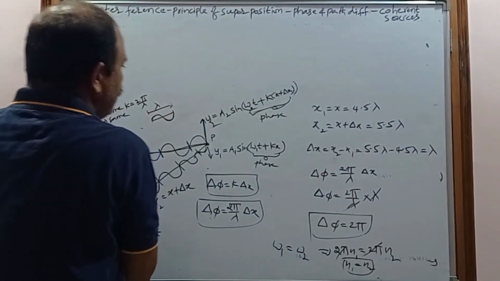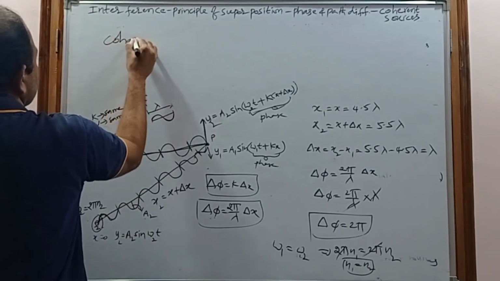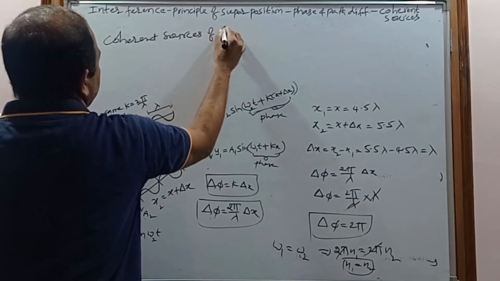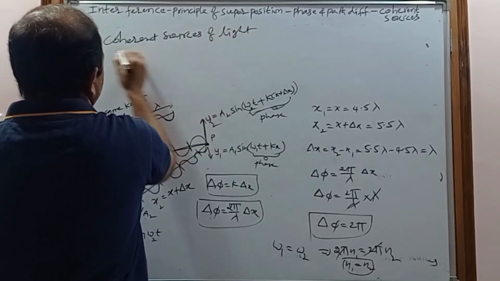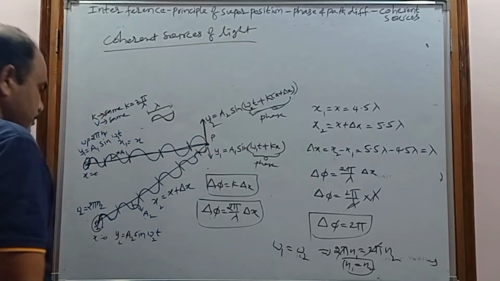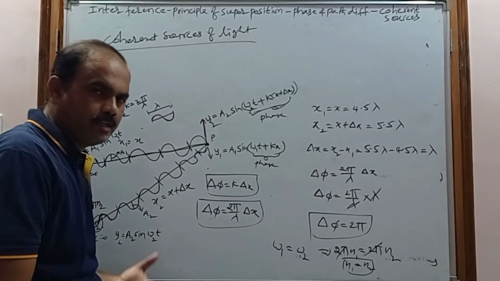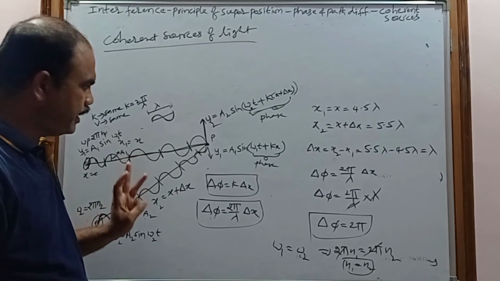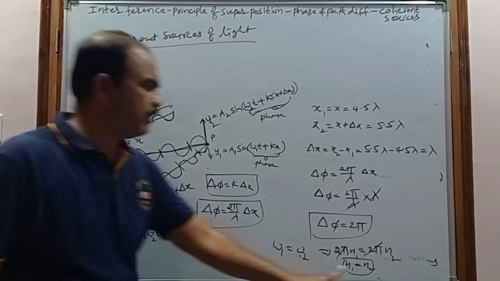Now come to the coherent sources of light. So what is a coherent source of light? When we say the sources of light are coherent sources, the first condition is they must have the same frequency.